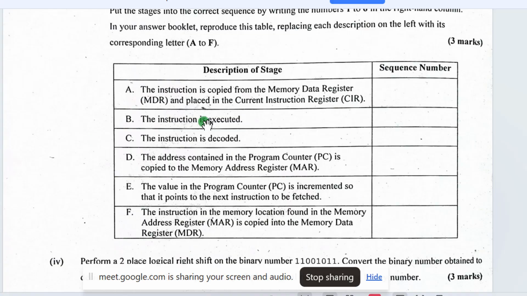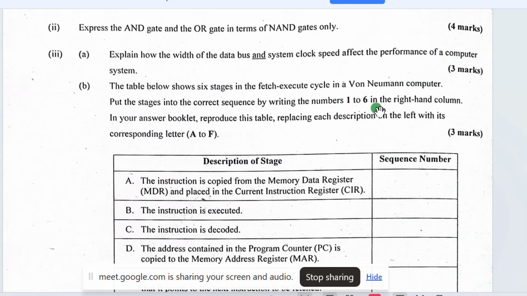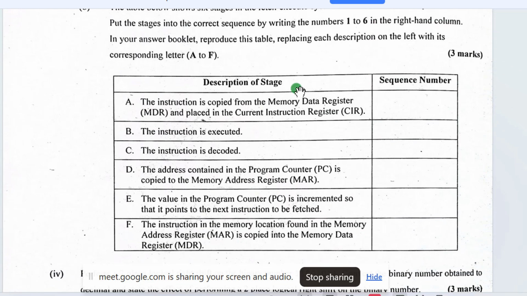So yeah, they are just asking you to recopy this table on your question paper. Just at the level of the description stage, no need to waste your time and write all what they are writing here. No, just use letters. At the level of description of stage, just write A, B, C, D, E. They will know that you are trying to write this. But at the level of sequence number now you are using these digits, 1 to 6, to indicate the order in which these instructions are being executed, and this is the machine instruction cycle.